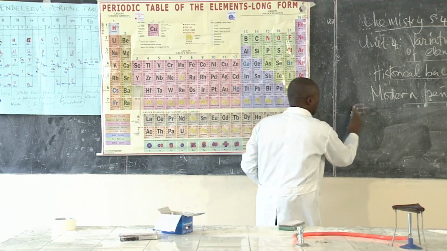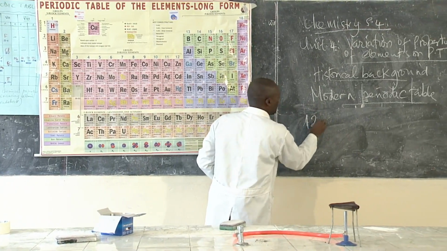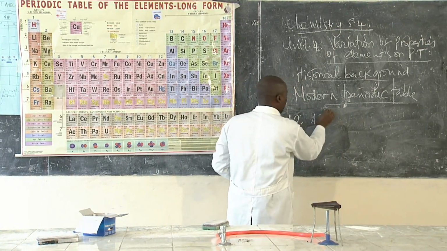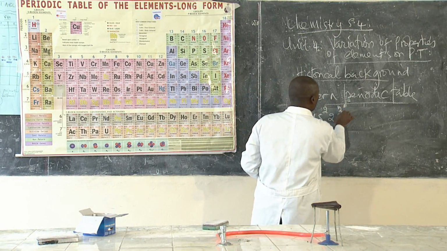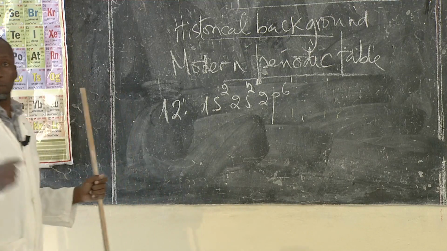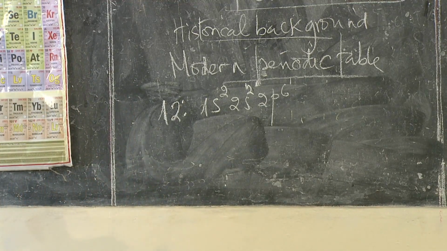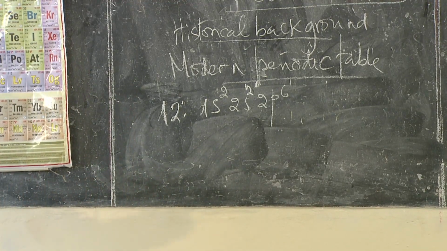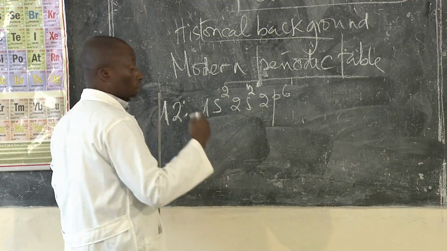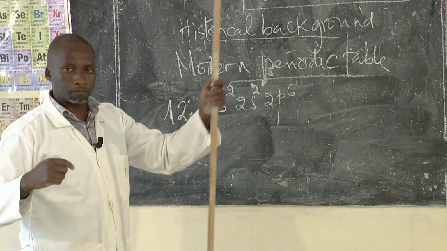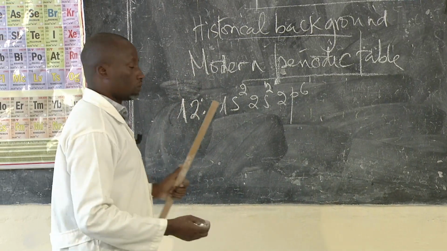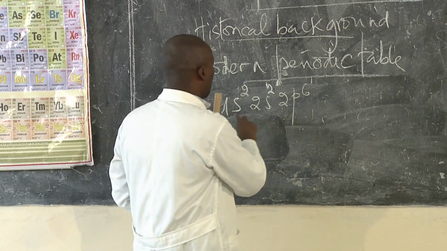So what does that mean? That if it is element number 12, its electronic configuration will be written as 1s2, 2s2, 2p6. I hope you still remember the Aufbau principle of how these electrons fill up in their orbitals. You could have looked at it in unit 2 of senior 4.